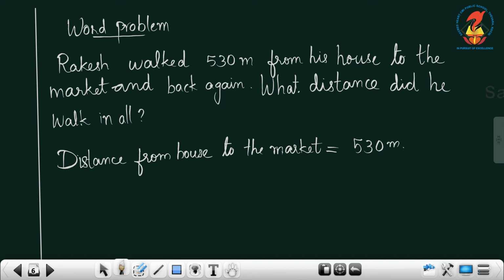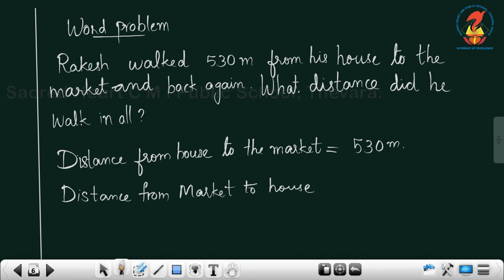He came back again, so distance from market to house. Here nothing is changed because when we go along the same path, it is the same distance. He came back again, that means the same distance, 530 meter.